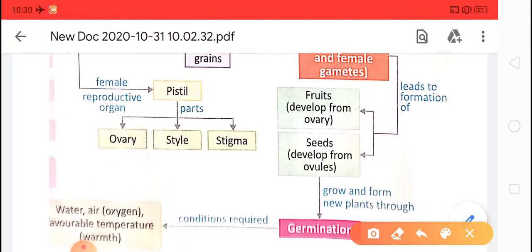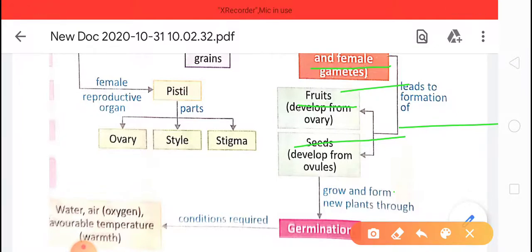See here, the fusion of male and female gametes leads to the formation of the zygote, then the fruits are formed and then seeds are formed. The fruits develop from the ovary and seeds develop from the ovules. Clear about this, children?